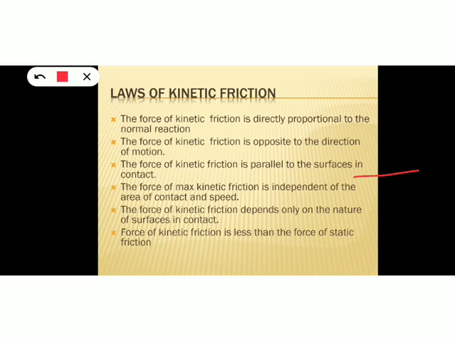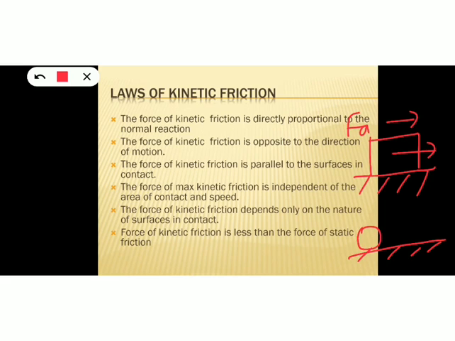Consider this example. Here, this is ground and this is a box. When a force is applied in this direction, the box moves. So the box actually slides over the floor. Here what type of friction is there? That is sliding friction. Then consider ground and a ball rolling over the surface of this floor.